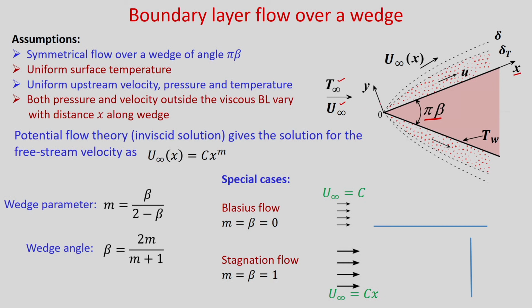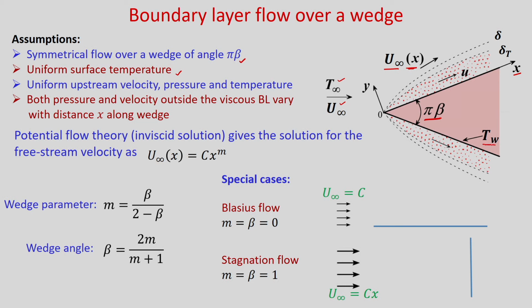So, obviously you can see when fluid will flow over this wedge, it will be accelerating, the fluid velocity will accelerate. So, obviously u infinity will be a function of x. So, these are the assumptions we will consider: symmetrical flow over a wedge of angle pi beta, uniform surface temperature.